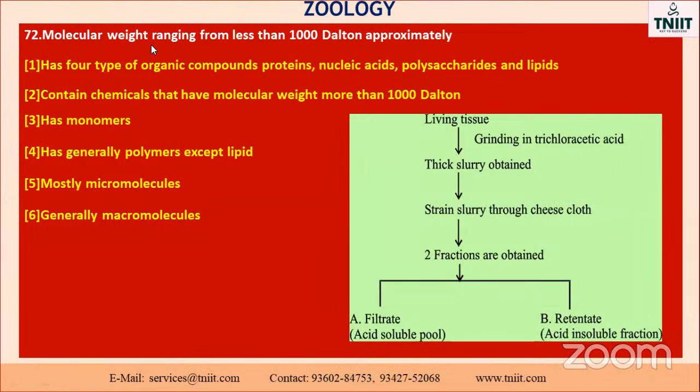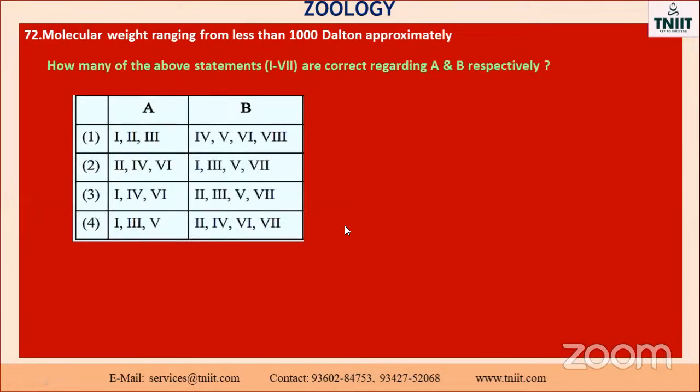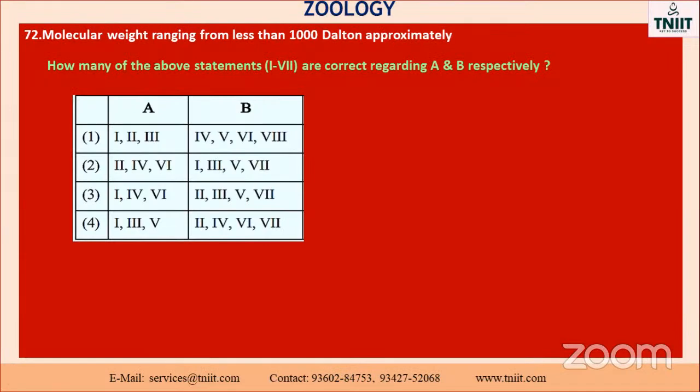The molecular weight ranging from less than 1,000 Dalton approximately. Okay. So this one is also, what is that? I think it is answer I did find, I think. Okay, answer is there. See that option is A. Third one is the correct. Fourth one is the correct one. A 1, 3, 4 and B 2, 4, 6, 8.